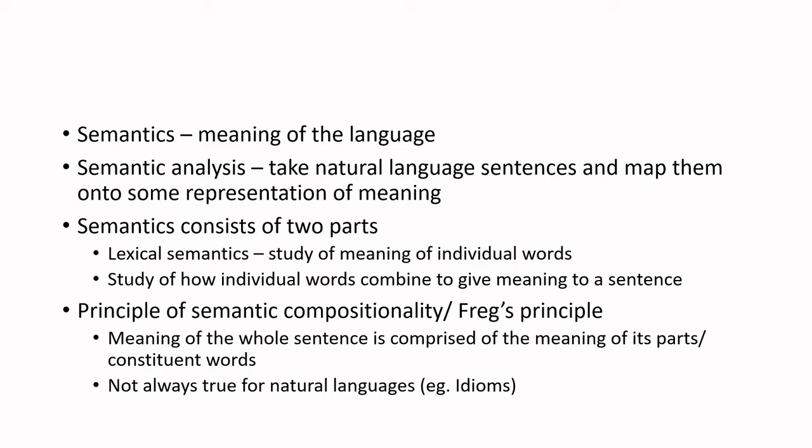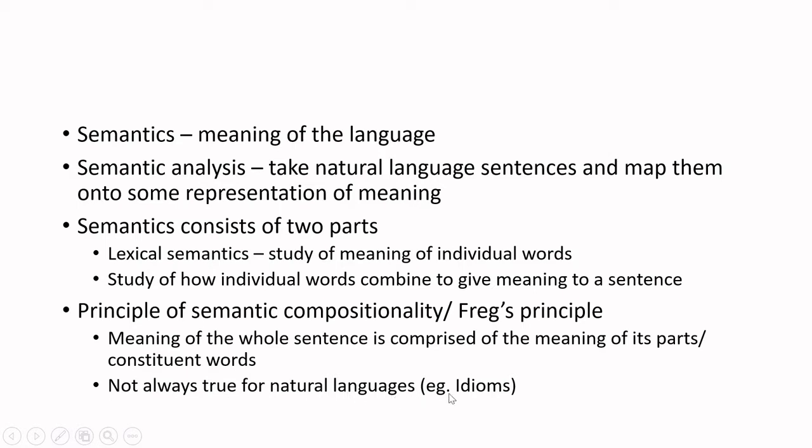In most cases this is true. Generally, the meaning of the whole sentence can almost be generated by combining the meaning of its parts, but there are exceptions. It is not always true for natural languages.